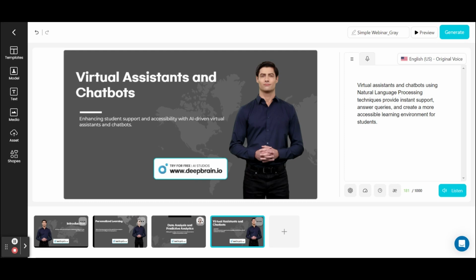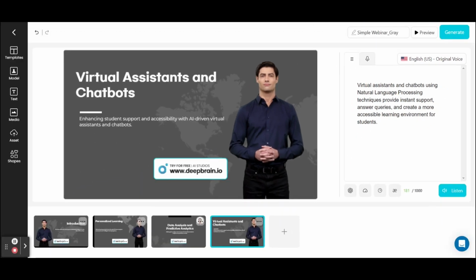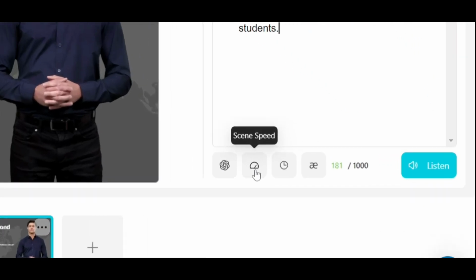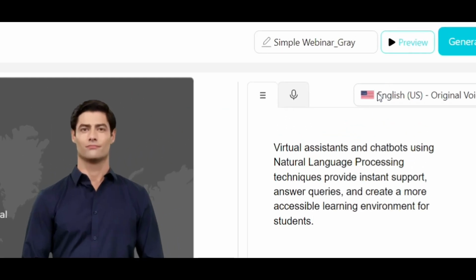On the right side you can see the text box. The AI has generated the text based on the title, and it will be in this text box. Below this text box we have the ChatGPT option, scene speed, audio pause, dictionary, and character limits, so you can find those options there. If you click Listen, you can hear the voice, and after that you can go for a preview also.